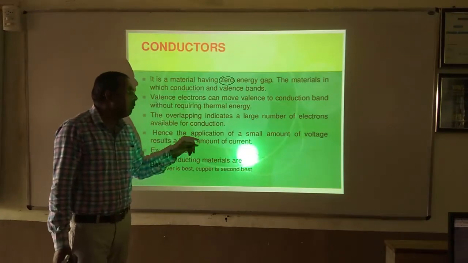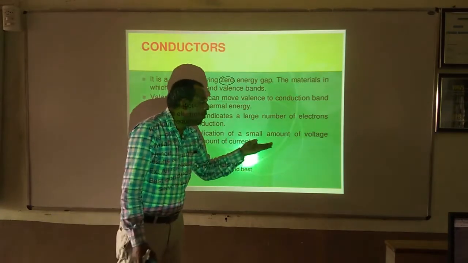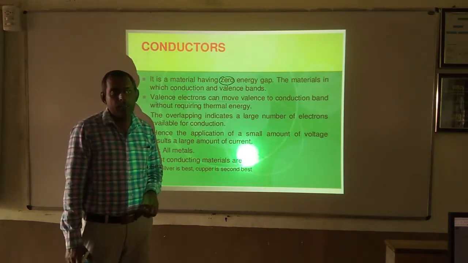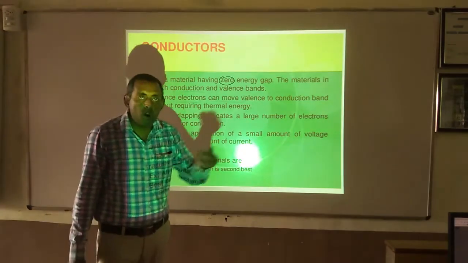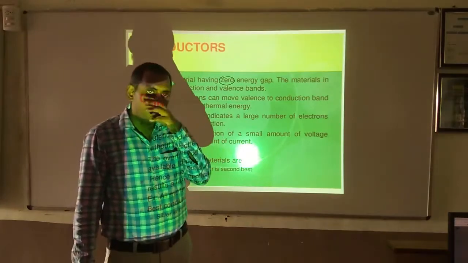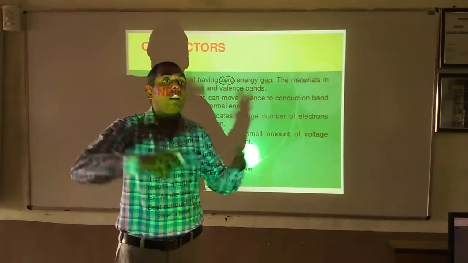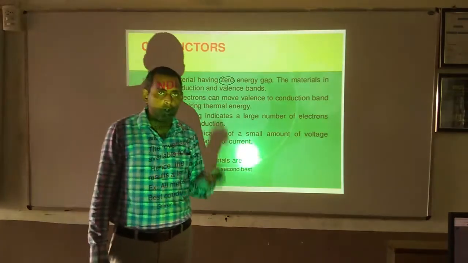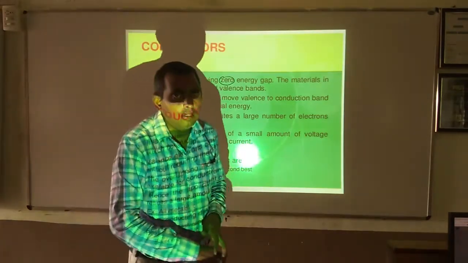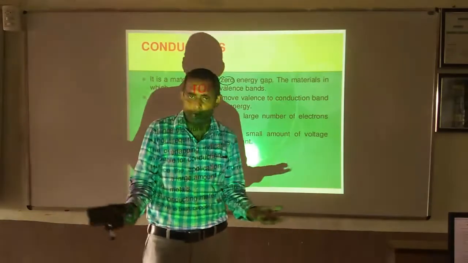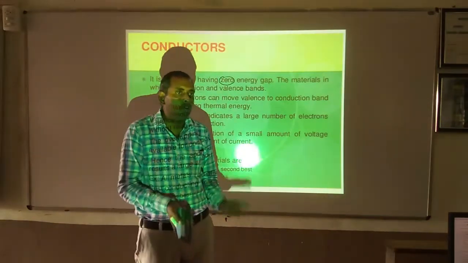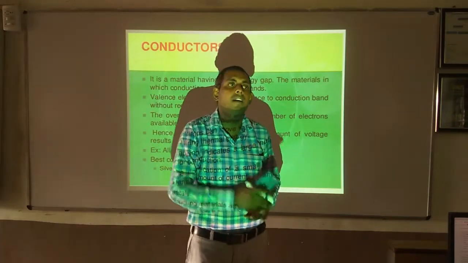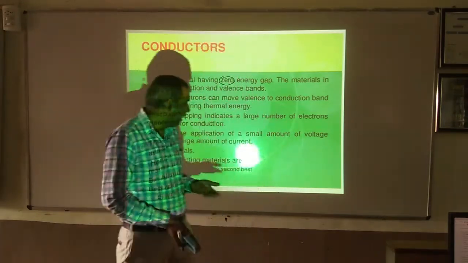Hence, the application of a small amount of voltage results in a large amount of current. What happens when a small voltage is given to a conductor? There is a large number of free electrons. Those free electrons cross the valence band and enter into the conduction band, constituting electric current.